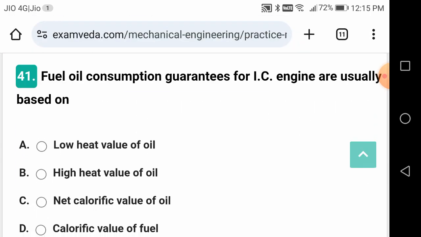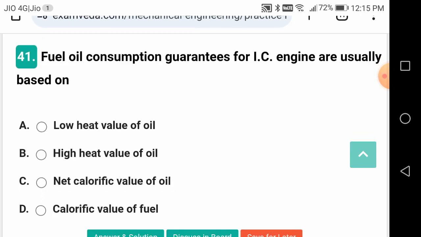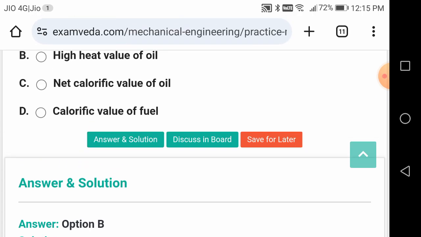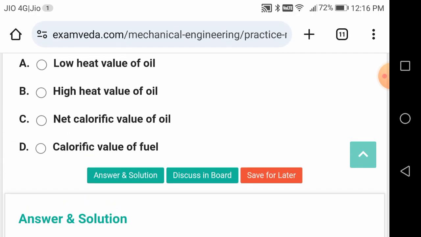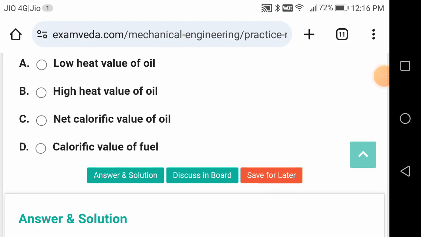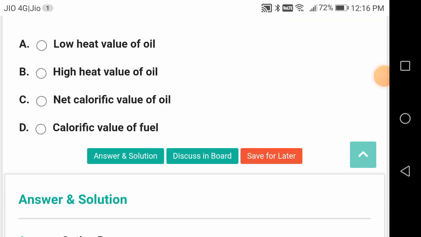Fuel oil consumption guarantees for IC engines are usually based on what? They are based on high heat value of the oil. What is the high heat value? Higher calorific value. It is the calorific value or heat value of the oil without considering the heat taken away by the formation of water vapor when a fuel is burnt.